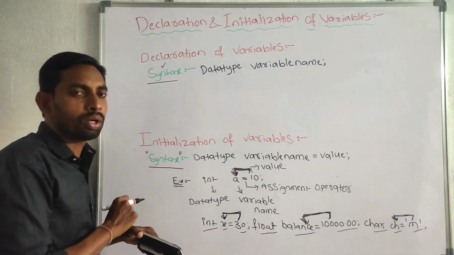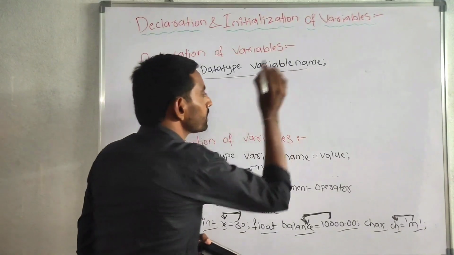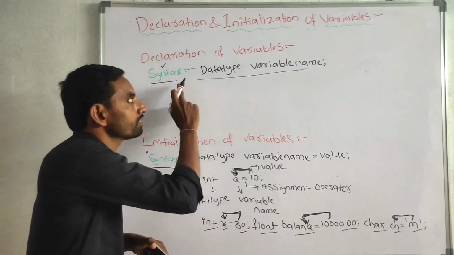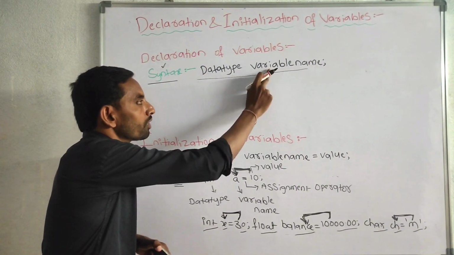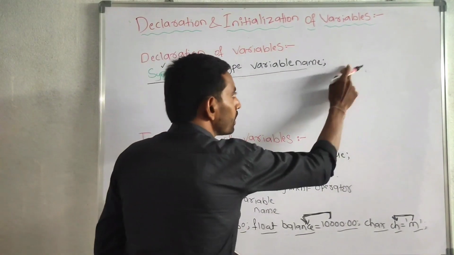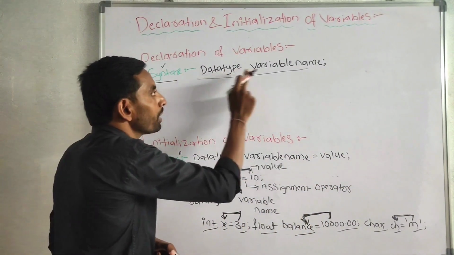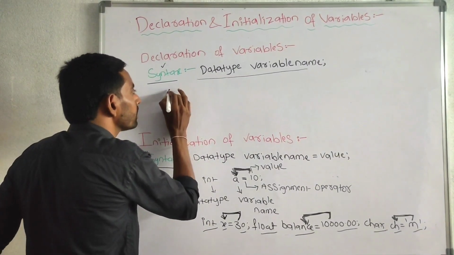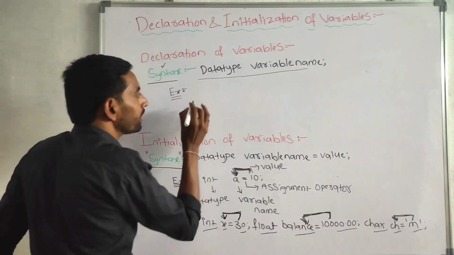Next, declaration of variables. This whole is called a syntax. We must follow the rules and regulations of the C language. This is the rule. Here we have to write the data type. Here we have to write the variable name. In this place, it does not contain any assignment operator and value. It contains only data type and variable name. I will explain the definition with an example.